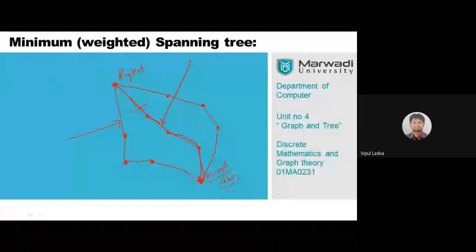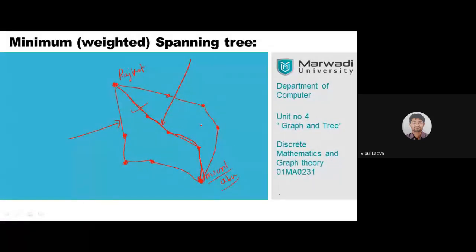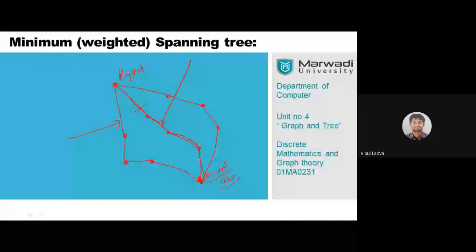If we are interacting in the lab and all of you are on the PC and all those PCs are connected with one common LAN, then what is that? That is a kind of graph. All the systems will be considered as nodes or vertices, and the connection you are having will be considered as an edge. So this is very, very applicable. Each and every concept, each and every practical surely will have graphs.